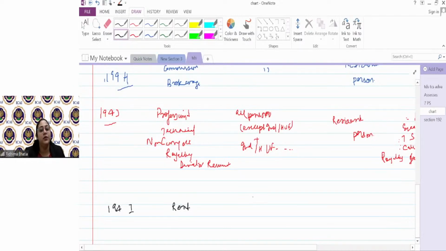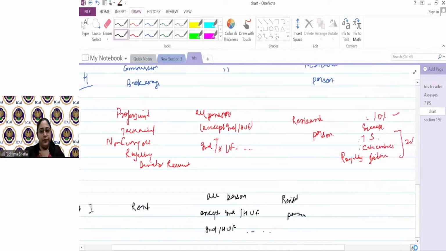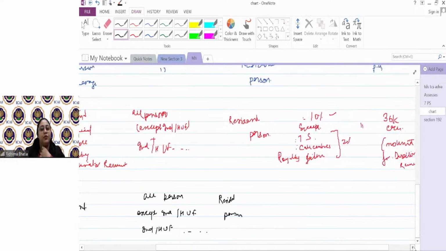Here again also all persons would be included except individual and HUF. And individual and HUF would only be included if they have the turnover in the preceding year of more than 1 crore in case of business or more than 50 lakhs in case of profession. TDS किसका काटोगे when you're making payment to a resident person for rent purpose. TDS rate, guys, here it is very interesting. I'll come to the rate also, but limit is 2,40,000. And the tax has to be deducted at the time of payment or credit, whichever is earlier. 2,40,000 per annum.